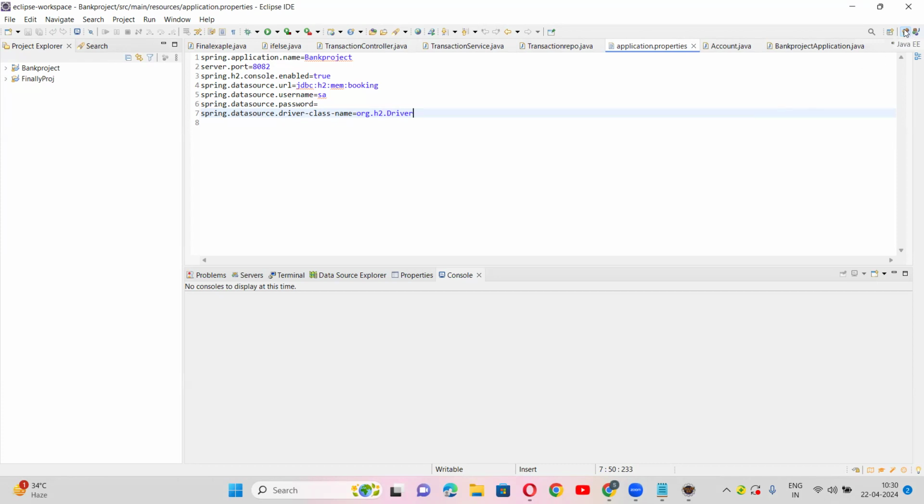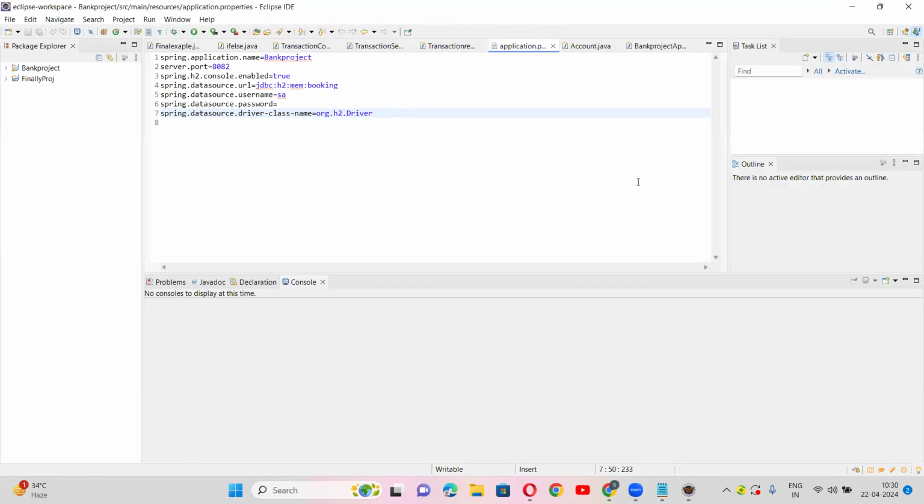See, which mode I'm using, Java mode. Guys, now if you want to go to core Java, click on the last icon. Now this will be core Java mode.